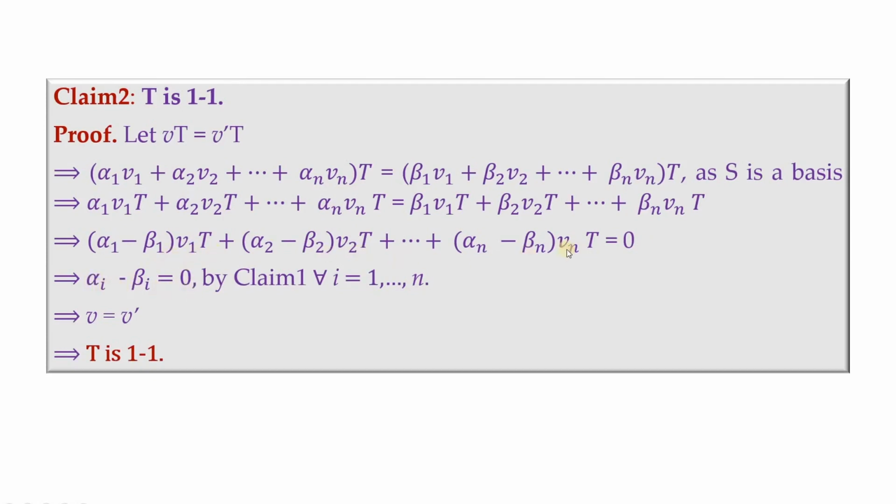The reason is v1T and so on vnT is a basis, and therefore they are linearly independent. So you have this step, and because alpha i's are equal to beta i's, v must be equal to v prime. So that shows that our T is 1 to 1. That is, images are equal implies pre-images are equal to have your T to be 1 to 1.